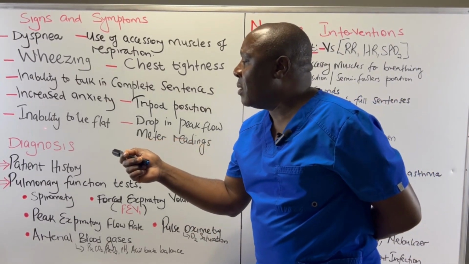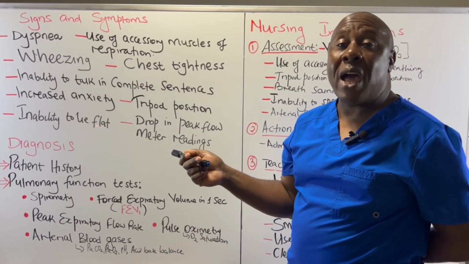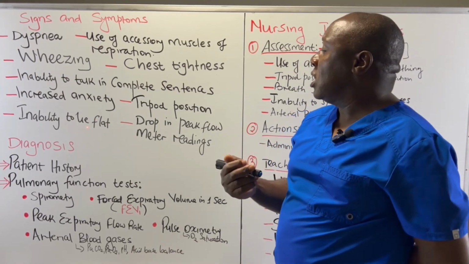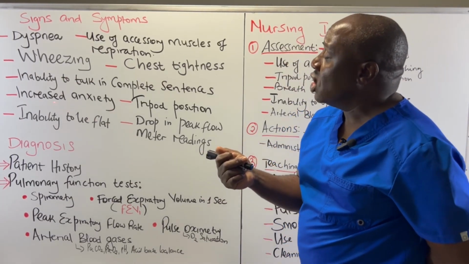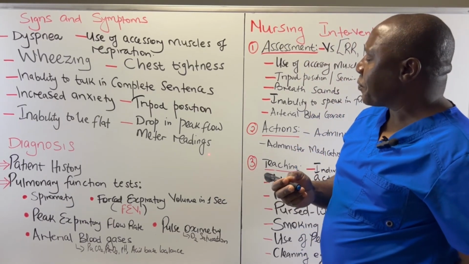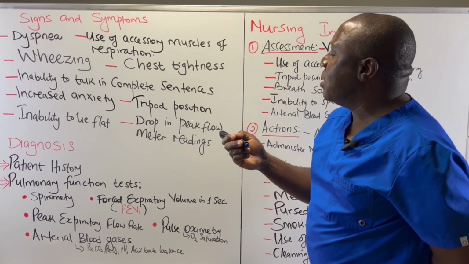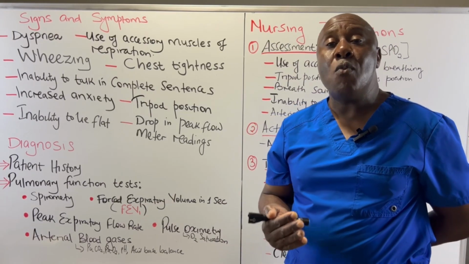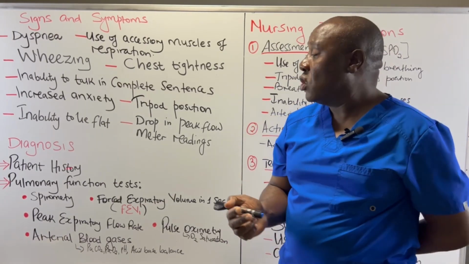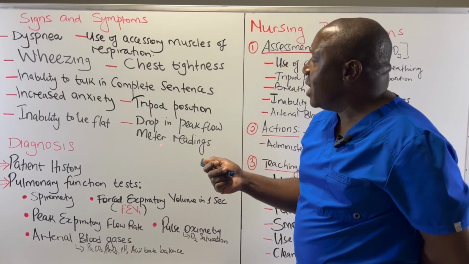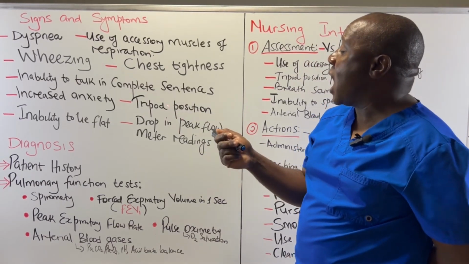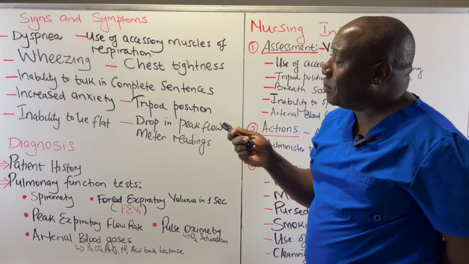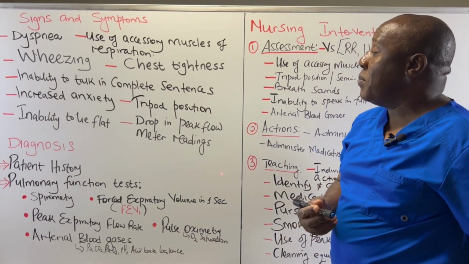Then there is their inability to lie flat. They are not able to lie flat, so they are always assuming a high Fowler's position or sitting upright, because it is difficult to move air in and out of the lung. Then we are also going to have a drop in peak flow meter readings. Remember, peak flow meter readings normally help us determine how much air we can move out of our lung. So if you look at their peak flow meter readings during an asthmatic attack, they are lower than their normal peak flow meter reading. So all these are the signs and symptoms that are prevalent in patients when they have